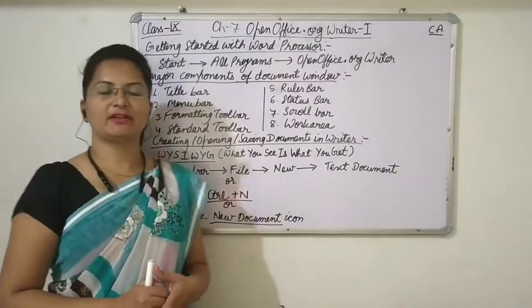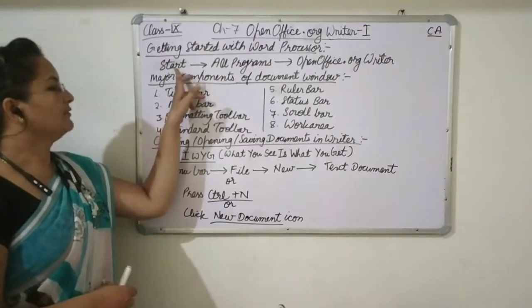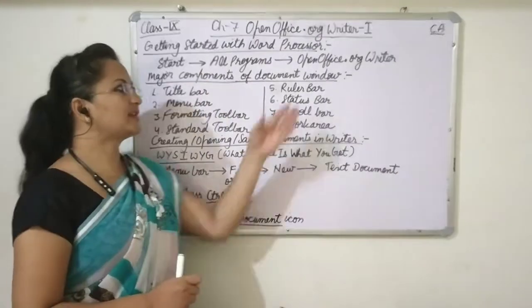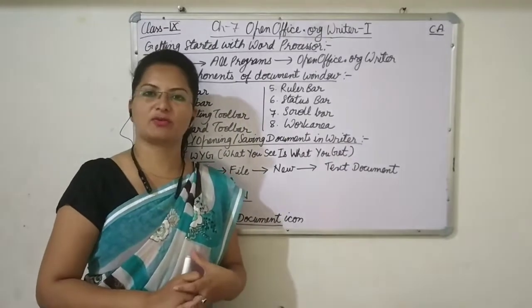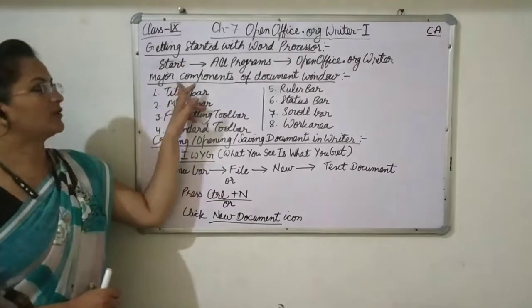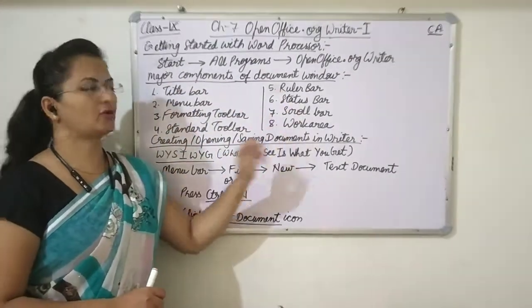Now students, we will learn to start word processing software. First of all we have to click on the start button, then choose all programs and then choose OpenOffice.org Writer. The document window will open. When the document window opens, we will be able to see these components in the document window.